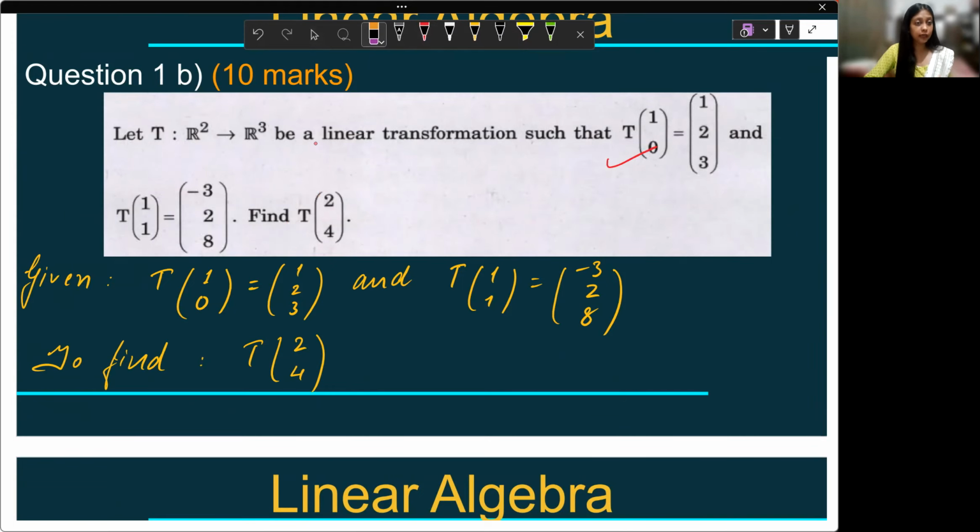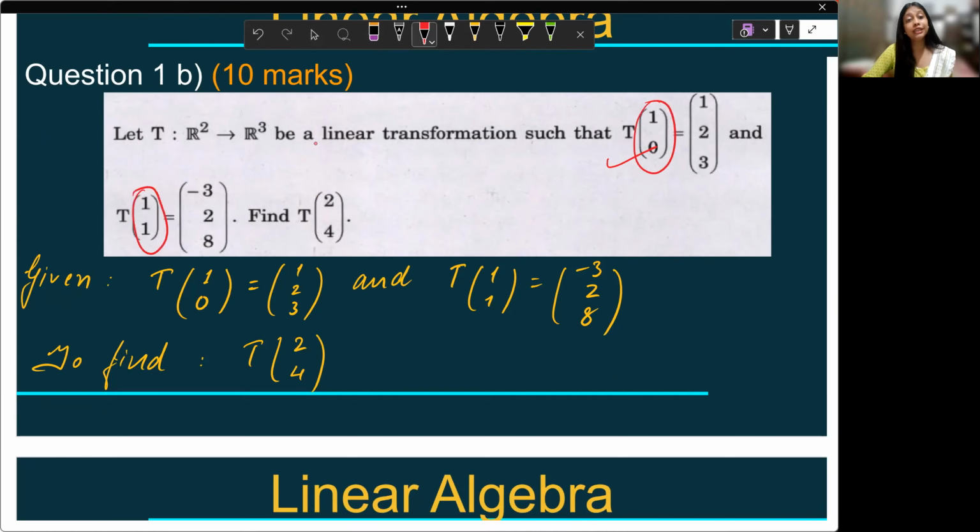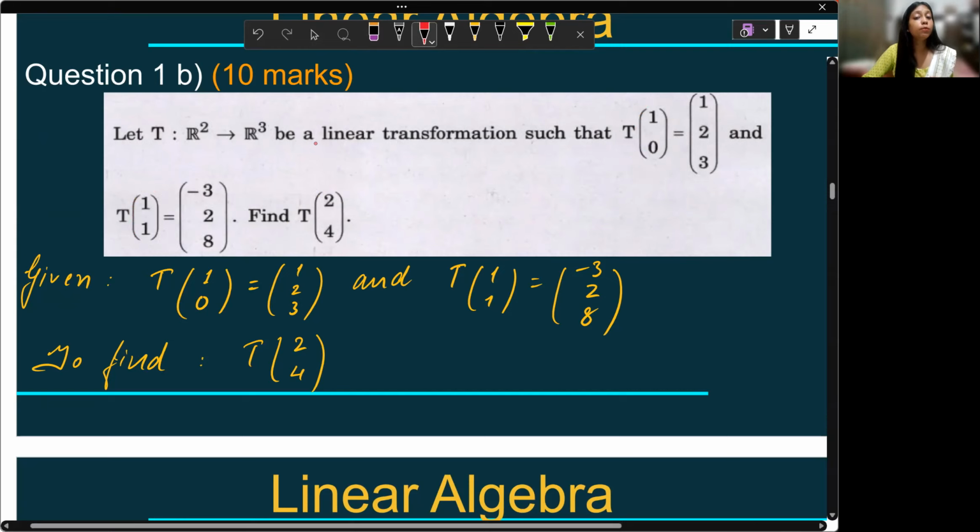The point was that these two vectors, on which the linear transformation is already known, must constitute a basis of the domain vector space, R2. The same kind of scenario is happening here.